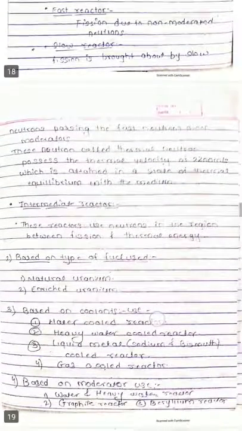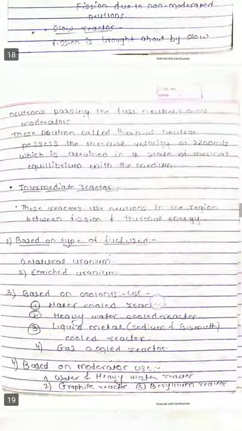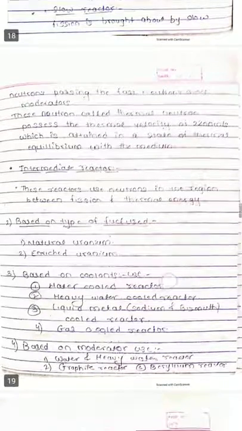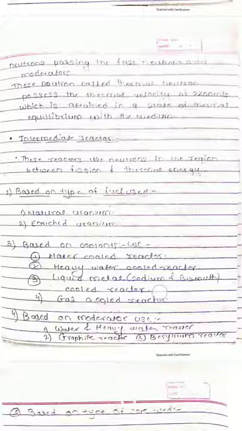Now, based on the fuel used, meaning the material we are using for fission, there is natural uranium and enriched uranium.